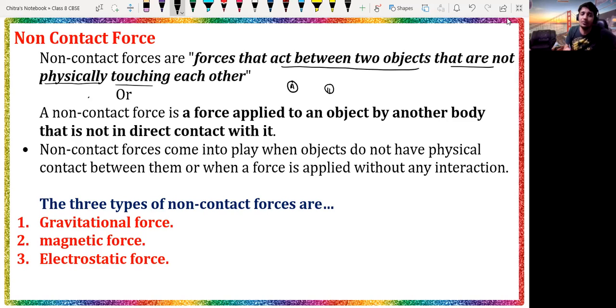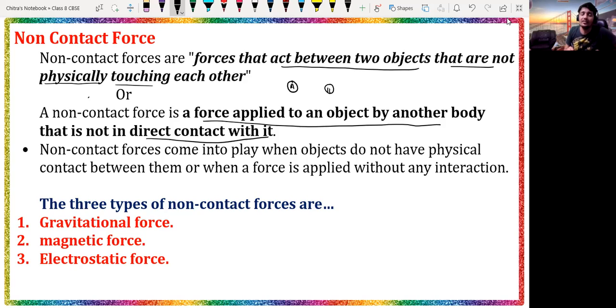Another definition we are going to cover. The non-contact force is the force applied on an object by another body that is not in direct contact with it. Non-contact force comes into play when objects do not have physical contact between them, or when a force is applied without any interaction.